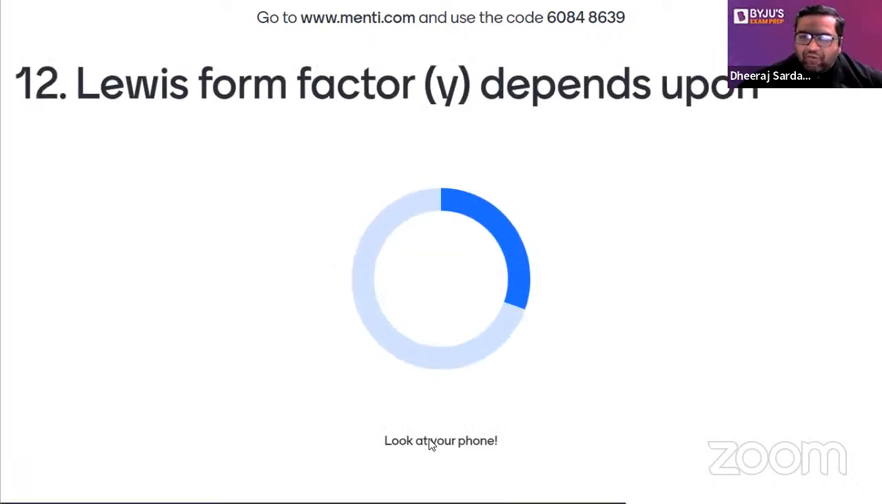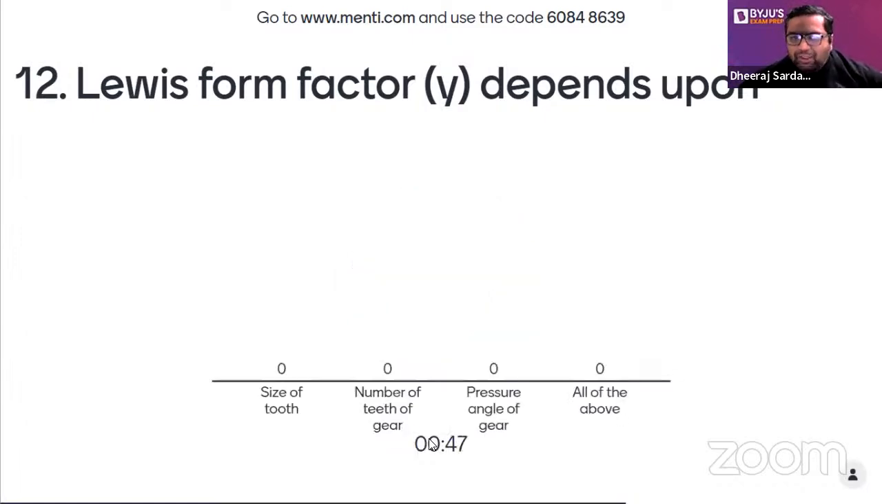So, Lewis form factor depends upon: this is a very easy question, guys. Lewis form factor is from gear design. Options: size of teeth, number of teeth, pressure angle of gear, or all of the above. All of the above means it depends on any of the above.